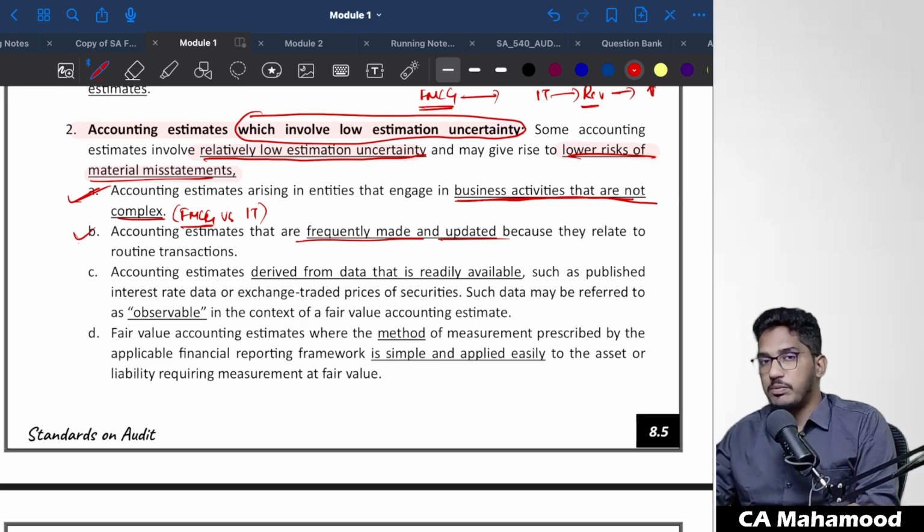If only once in a while you have to create a provision, like for example litigation, litigations will not happen every year. Litigation happens once in a while. So if you are not doing something with routine frequency, there will be high estimation uncertainty. But if you take provision for expenses, we do it very frequently. Month on month we do it. So then there will be low estimation uncertainty.